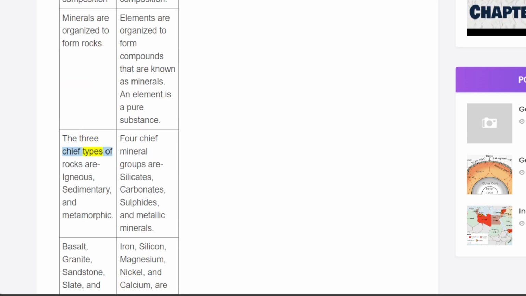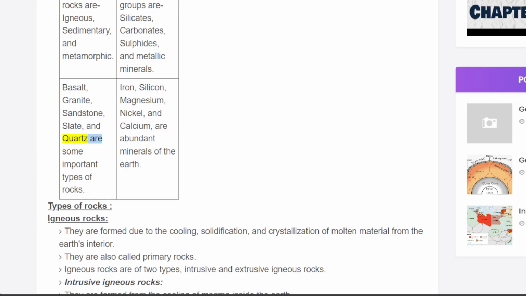The three chief types of rocks are igneous, sedimentary, and metamorphic. Four chief mineral groups are silicates, carbonates, sulfides, and metallic minerals. Basalt, granite, sandstone, slate, and quartz are some important types of rocks. Iron, silicon, magnesium, nickel, and calcium are abundant minerals of the earth.